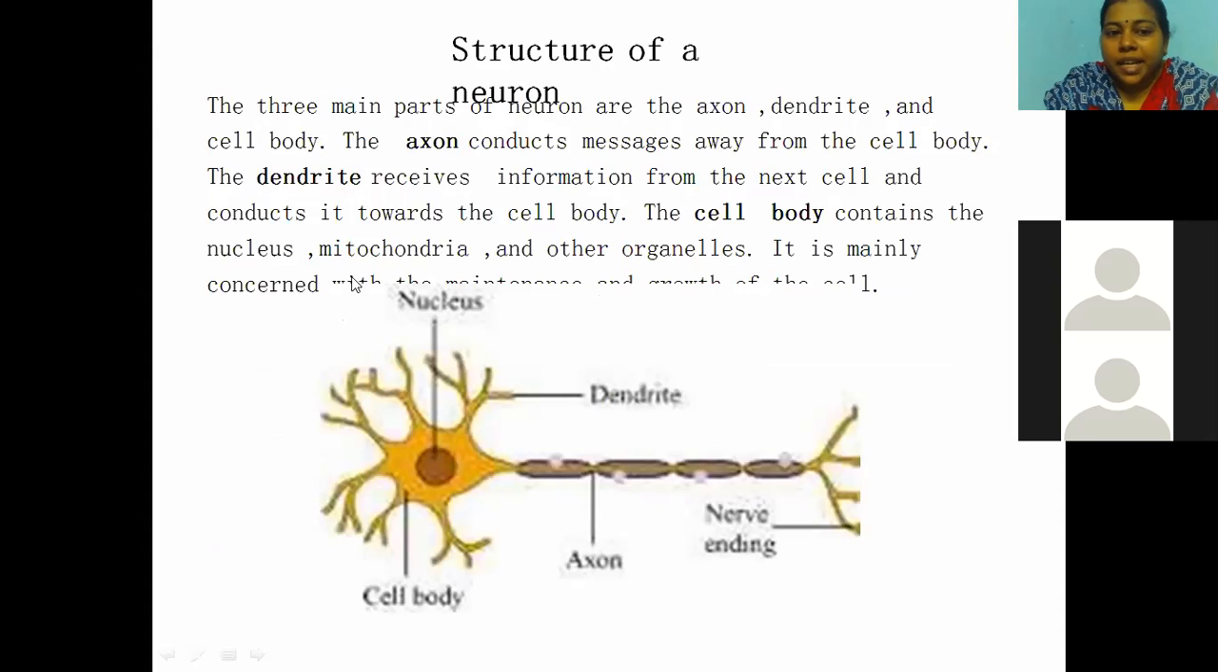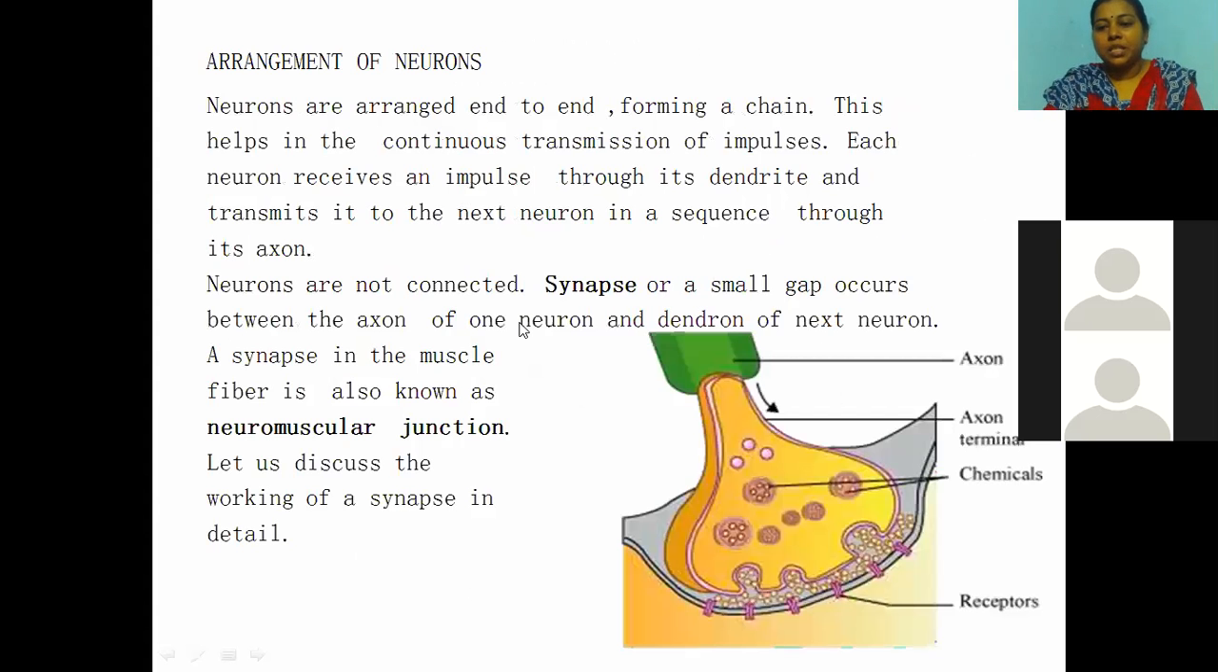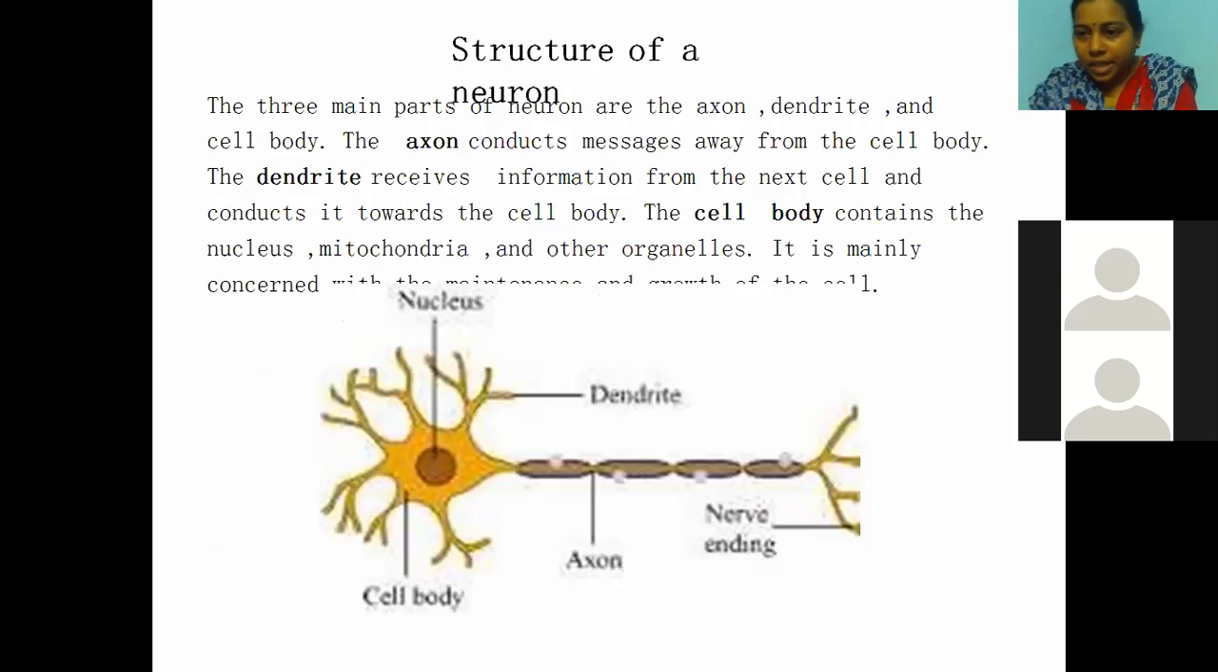The cell body contains the nucleus, mitochondria, and other organelles. It is mainly concerned with the maintenance and growth of the cell. See, children, once again, I would like to give clear-cut information about the individual parts of the neuron. Let us see, children. First, the cell body. The head-like portion is there. This is known as the cell body.